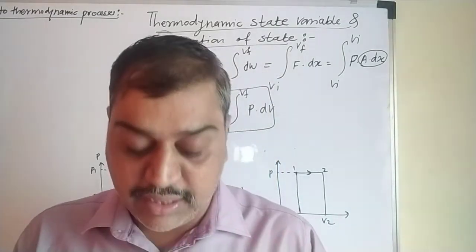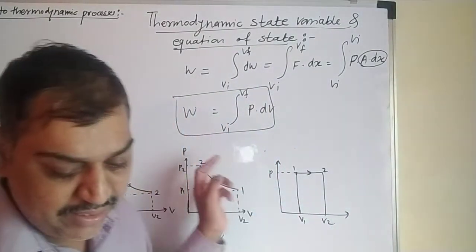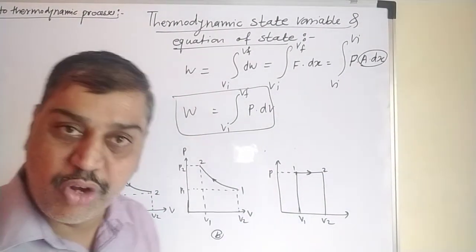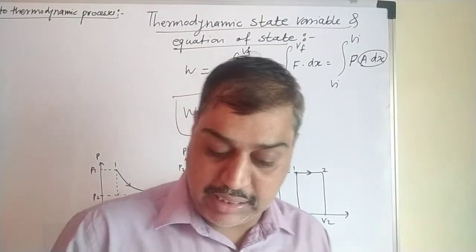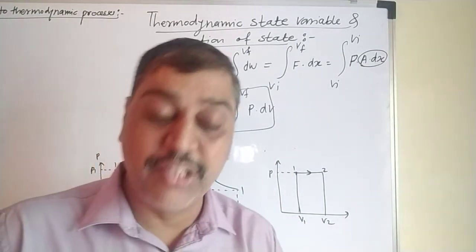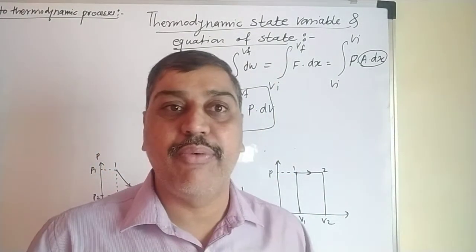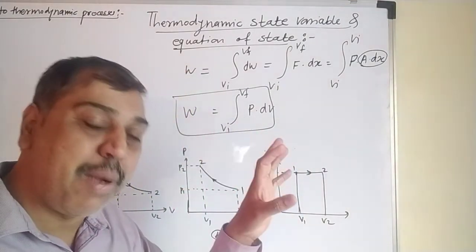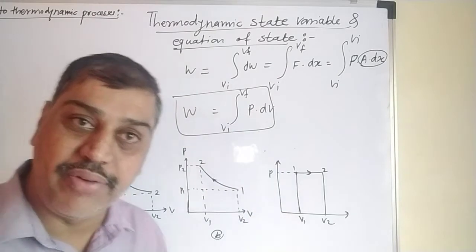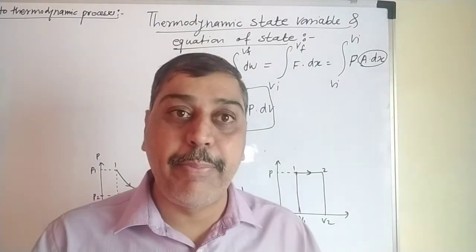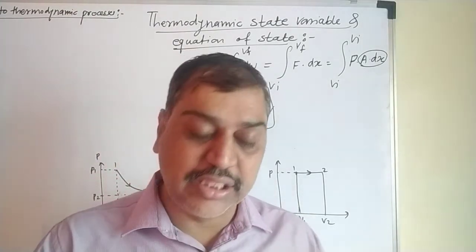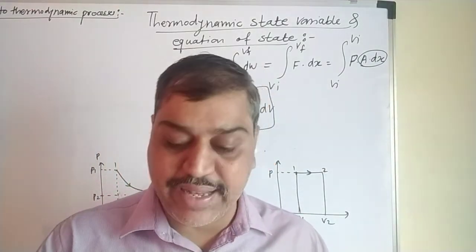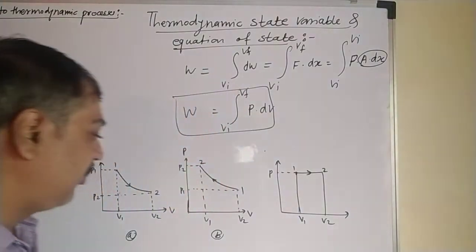This integration in the equation represents the work done in changing the volume of the gas. The area under the PV curve also represents the work done. So we have to represent this integration, the work done to expand the gas and change its volume from VI to VF, in terms of a PV diagram. There are three cases I have told you. Start with the first: positive work with variable pressure, so let's start with the first diagram.